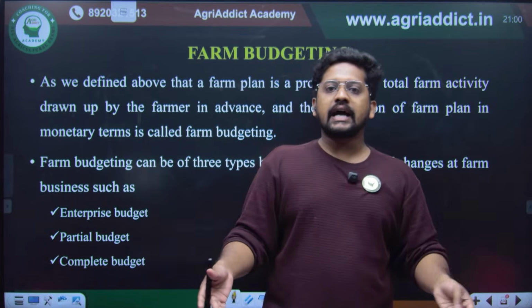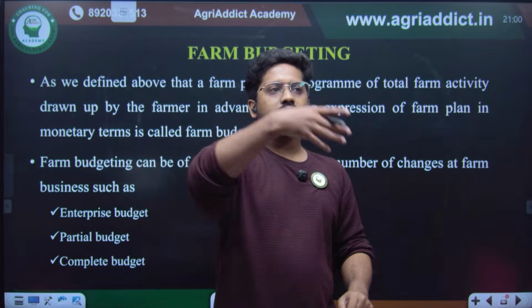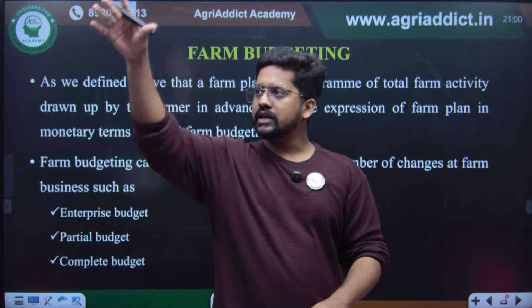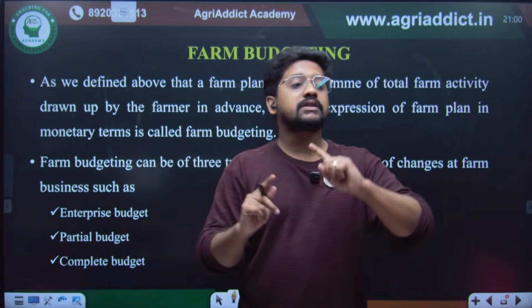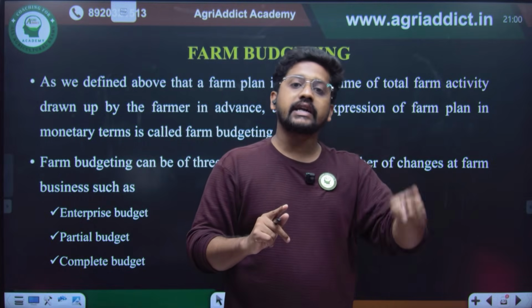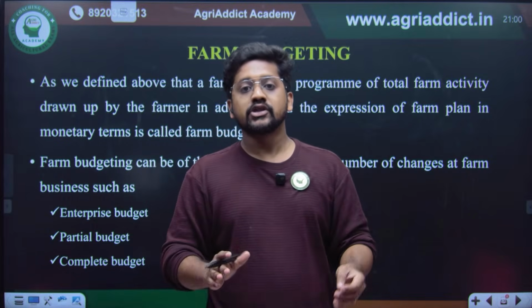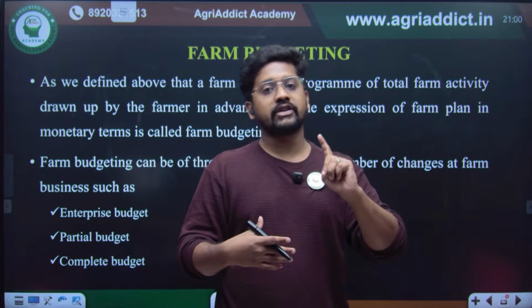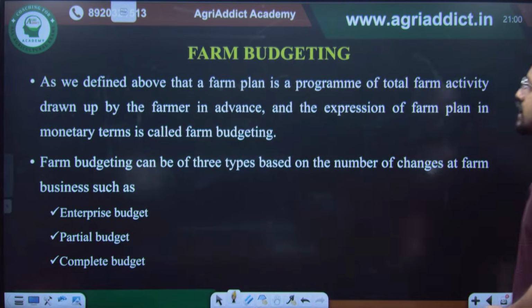See, in the farm plan, I am telling that crop rice is cultivated here, wheat is cultivated there, or fisheries in this pond, or here this plantation crops. In farm budgeting, I am trying to associate the cost and returns associated with every activity performed in the farm, so that I will understand whether that is profitable or not, or whether there are any better suggestions. Such a thing is known as farm budgeting.